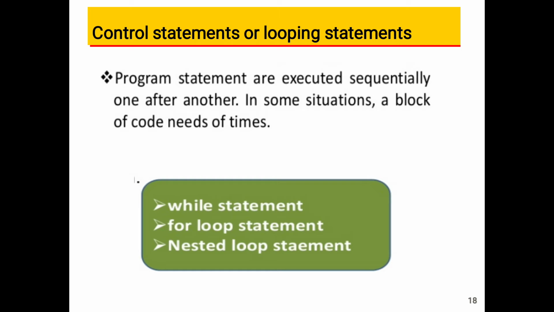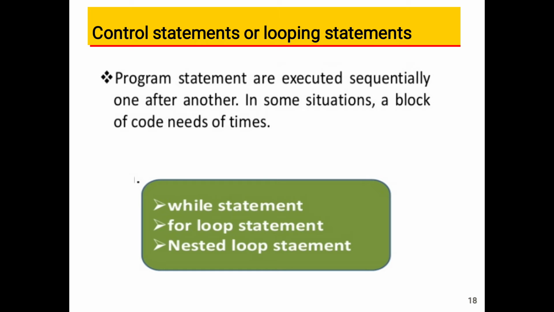We already know about the looping statements in the C language, that is for loop, while loop, and do while loop. Whereas in Python, the program statements are executed sequentially one after another.